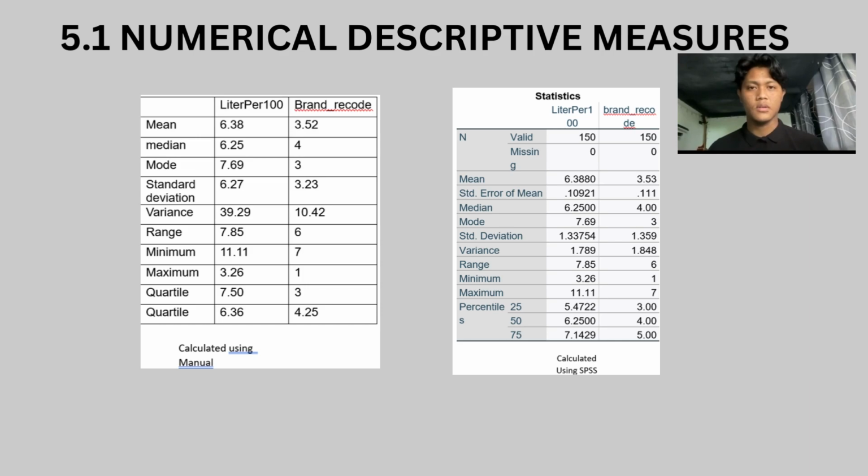So first, we're going to look at the 5.1 numerical descriptive measure. So this is part 3. The table on the right shows you the SPSS calculation, and the table on the left is a table for manual calculation. From the comparison, we got different standard deviation, variance, minimum and maximum for the two variables.